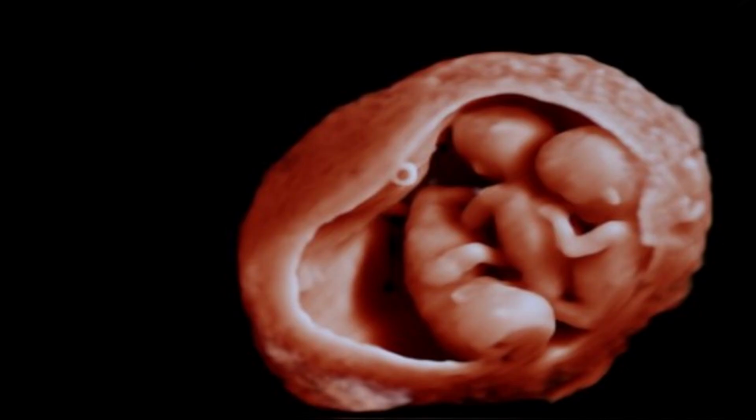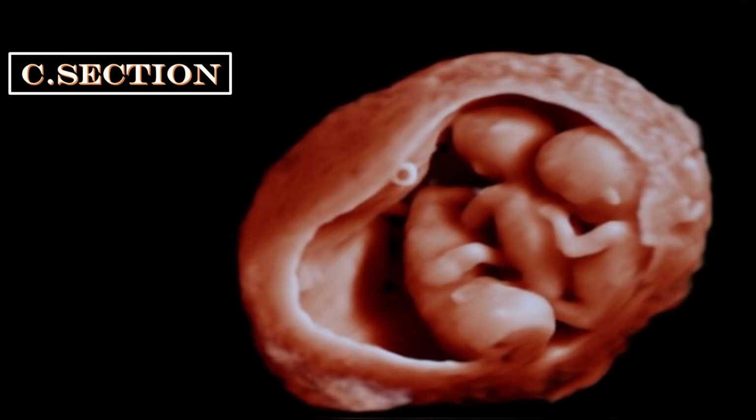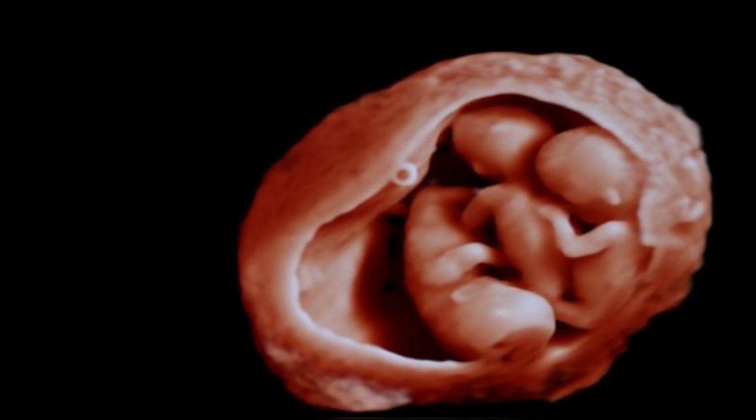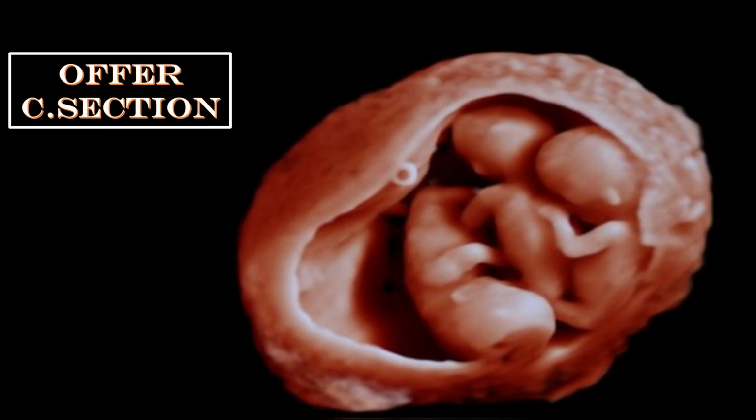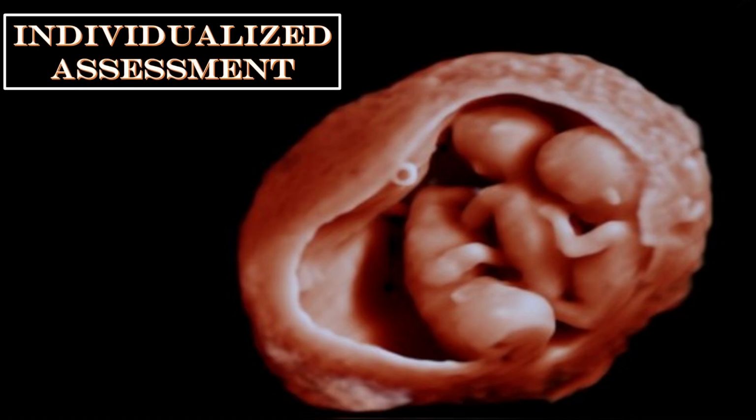Offer cesarean section to the woman if the first twin is not cephalic at the time of birth, and offer cesarean section to the woman in established preterm labor between 26 to 32 weeks if the first twin is not cephalic. Offer individualized assessment of the mode of birth to the woman with suspected, diagnosed or established preterm labor before 26 weeks.